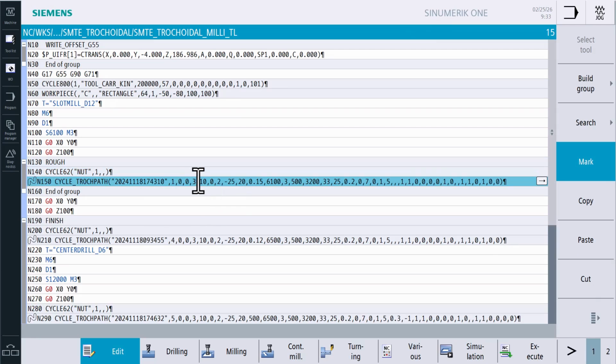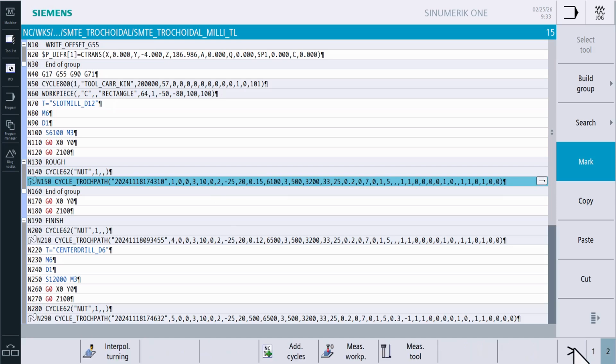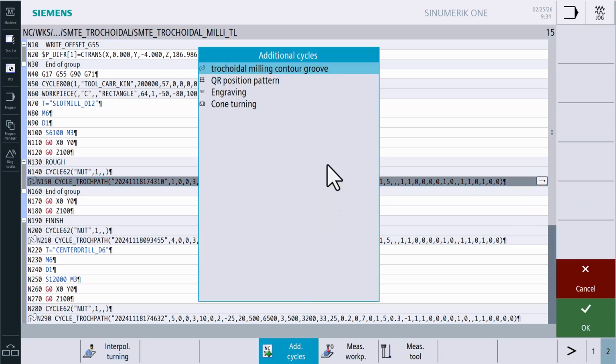Next, the actual technology, the SMTE cycle call for trochoidal slot milling, is selected. To do that, we go to the extension button on the horizontal soft key bar and select Additional Cycles. You can see the selection of the installed SMTE cycles. We select Trochoidal Milling Contour Groove.